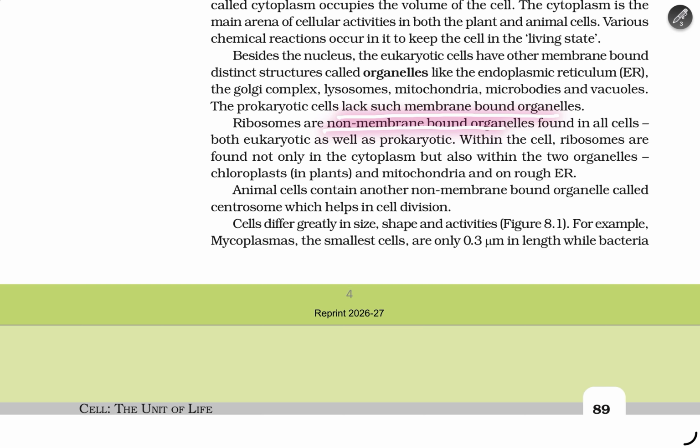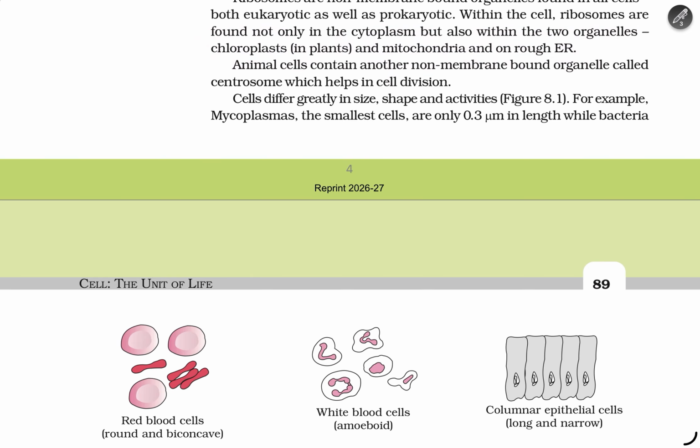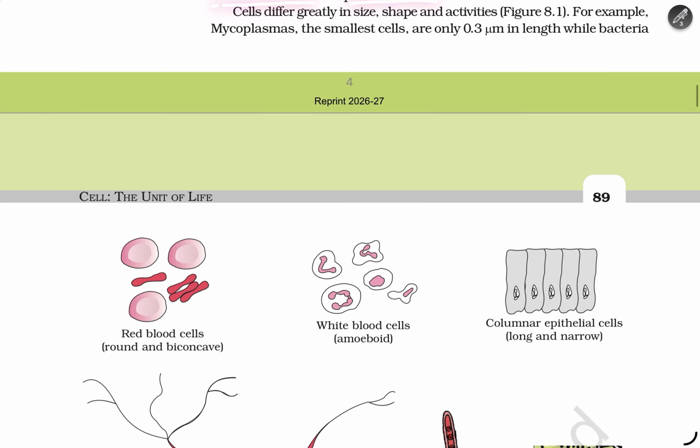Ribosomes are non-membrane-bound organelles found in all cells, both eukaryotic as well as prokaryotic. Within the cell, ribosomes are found not only in the cytoplasm but also within two organelles, chloroplasts in plant cells and mitochondria, and on rough ER. Animal cells contain non-membrane-bound organelles called centrosomes, which help in cell division.